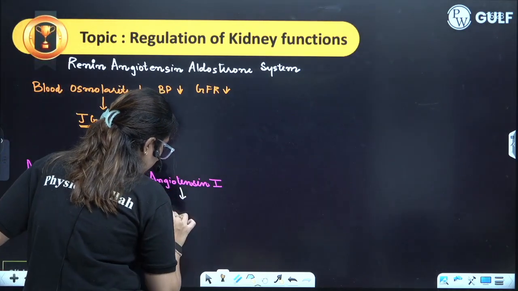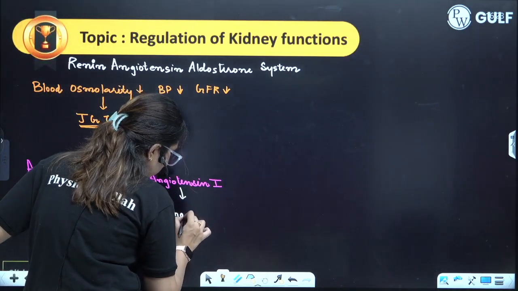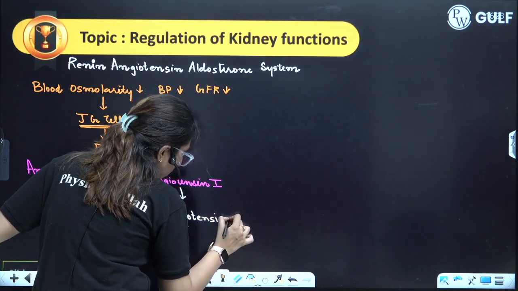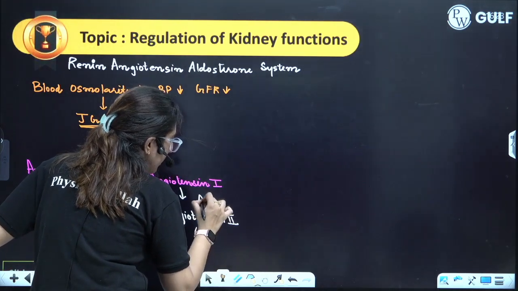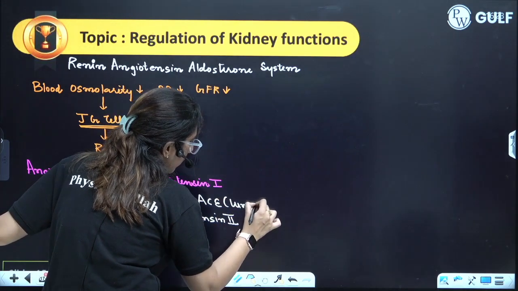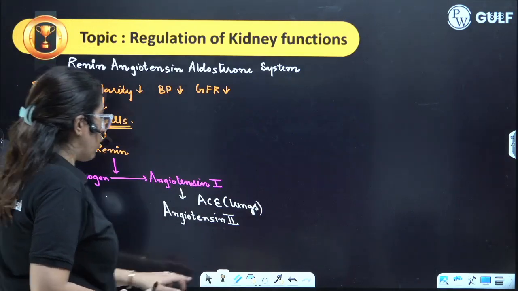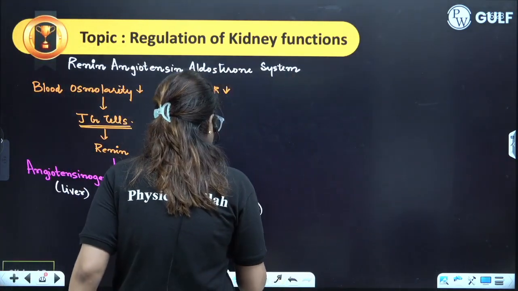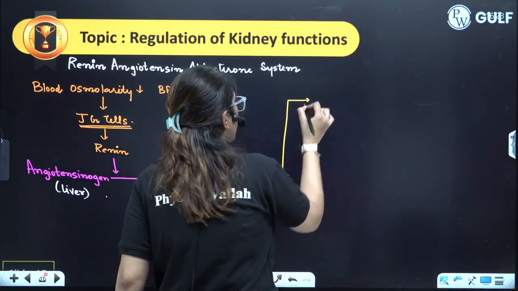Angiotensin 1 will be converted into angiotensin 2. And here the angiotensin converting enzyme, which is coming from the lungs, is important. Now, this angiotensin 2 will be having the following role.